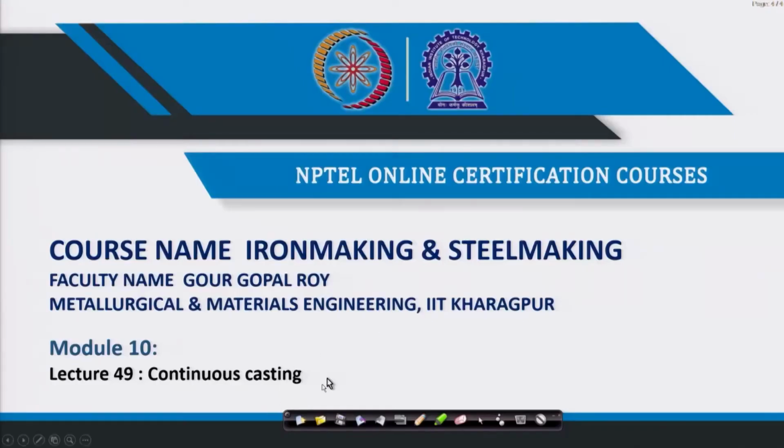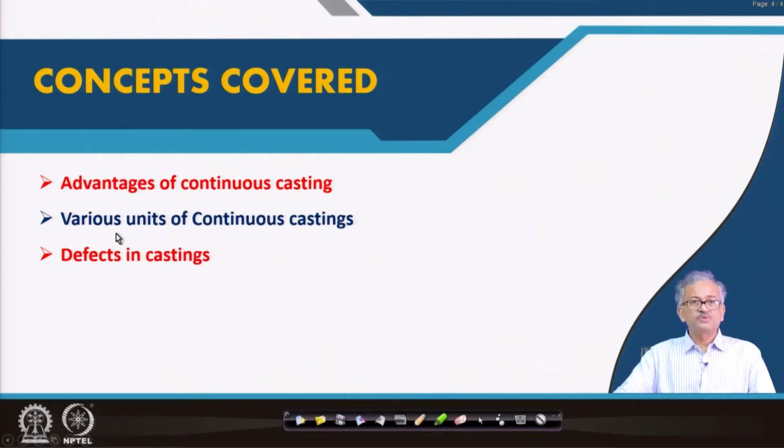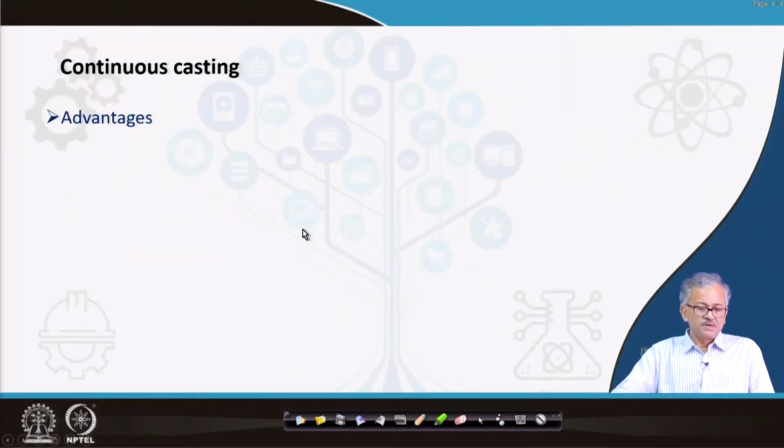Okay. So last lecture we discussed ingot casting, and in this lecture we will discuss continuous casting. The major things that I would like to cover are the advantages of continuous casting first, and then various units of continuous casting, as well as the functions of different continuous casting units, and defects in continuous casting. So, what are the advantages of continuous casting?